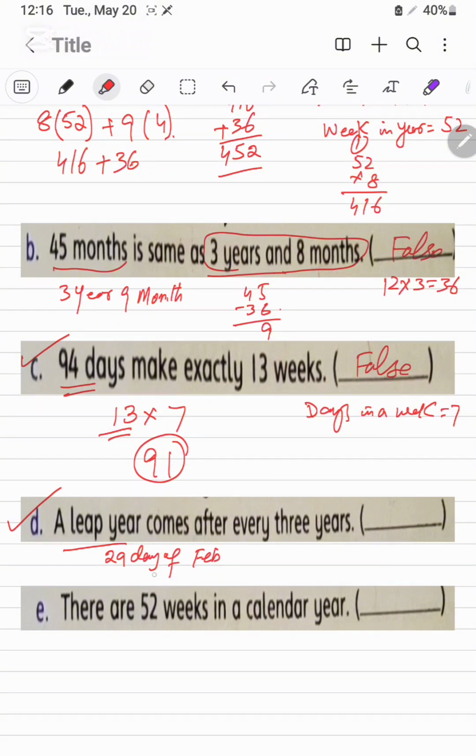Normally there are the 28 days, but in the leap years it will be the 29 days of the February. It comes after every 4 years, but there is given it comes after 3 years, so it is false.